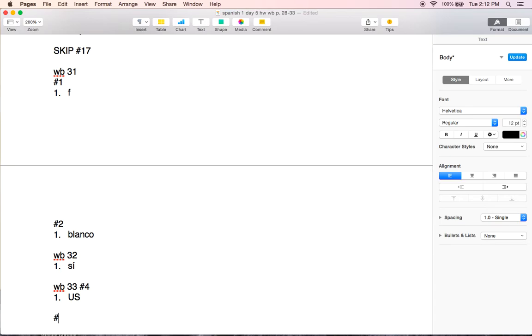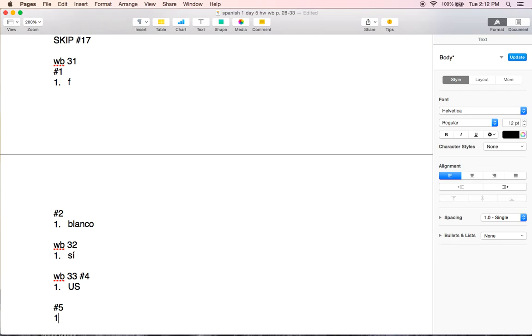The next section is section 5, nouns and adjectives, sustantivos y adjetivos. It says, for each sentence, underline the noun and circle the adjective. Then check the appropriate columns to indicate whether it is masculine or feminine, singular or plural. So, let's look at number 1. Number 1 says, Sergio es un estudiante nuevo. Sergio es un estudiante nuevo.